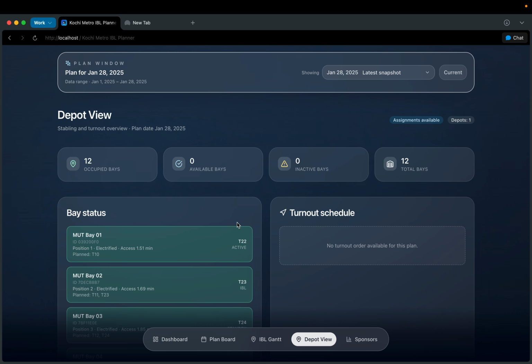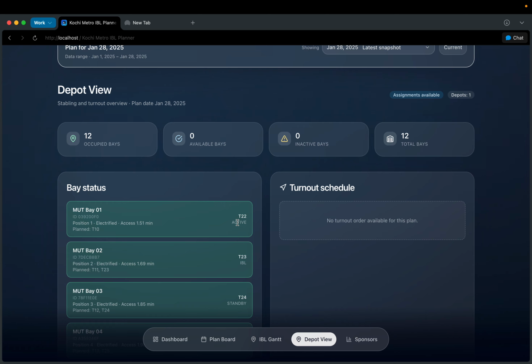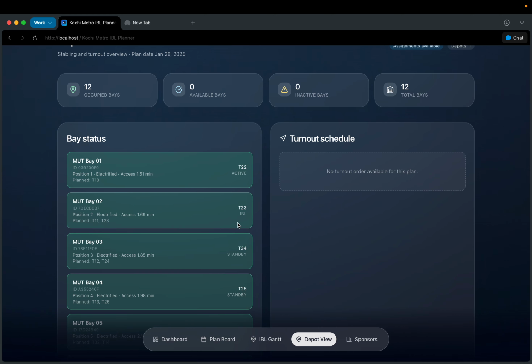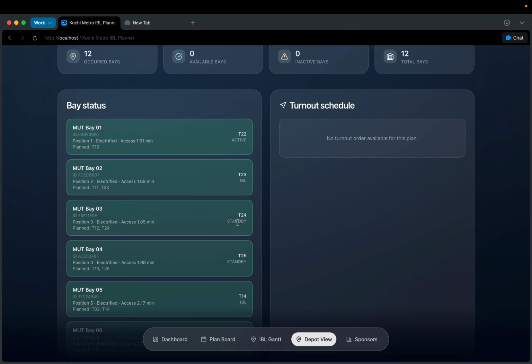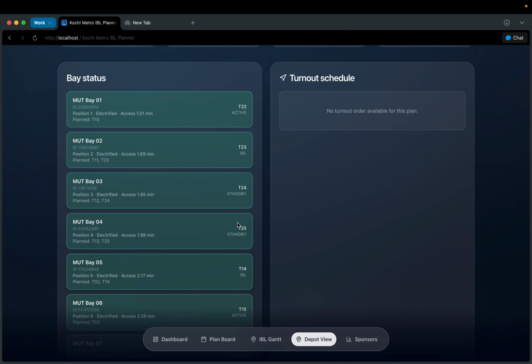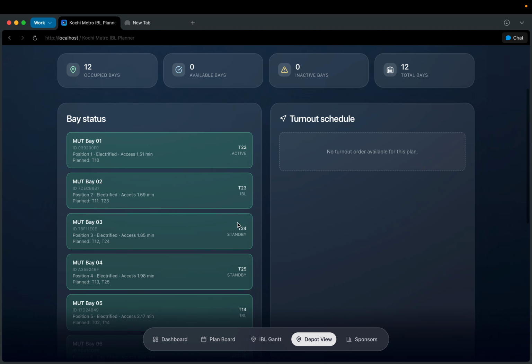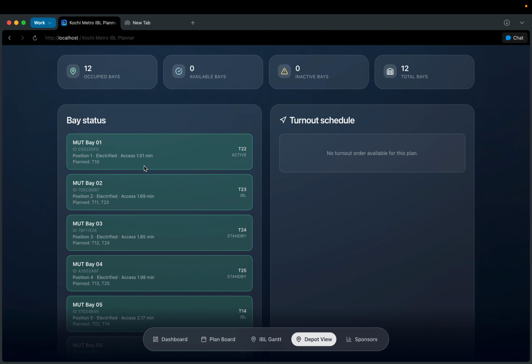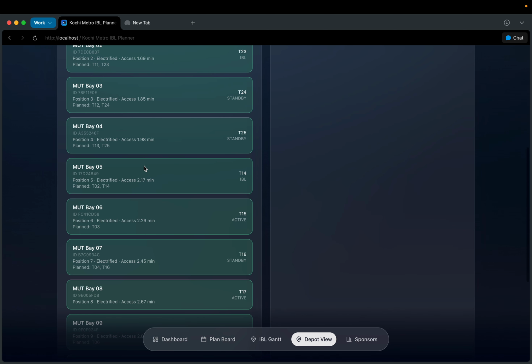So currently, the Kochi Metro has one depot, but they plan on expanding to two depots in the near future and 40 train cars. So this particular dashboard and software makes it more streamlined and easy for them to handle this process. So the bay status tells you which train is parked on which bay. So there are currently 12 bays available on the depot, and each of them are occupied by different trains.